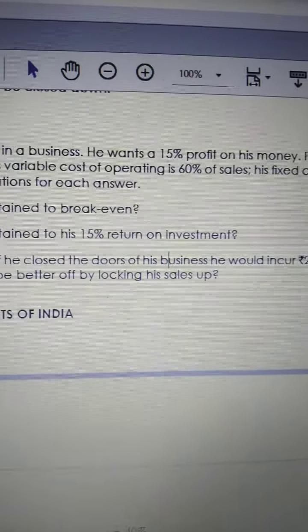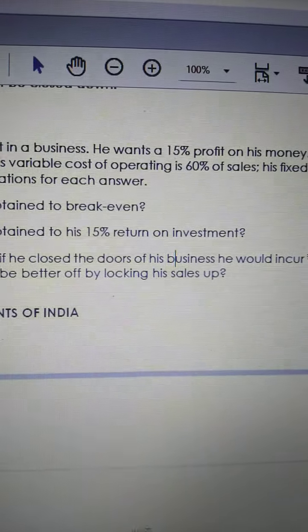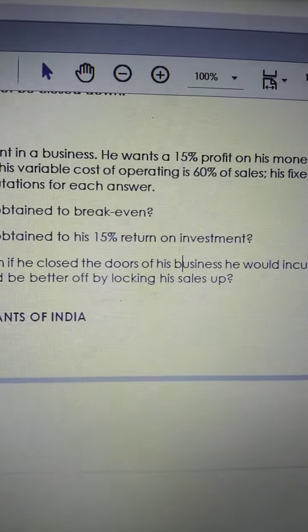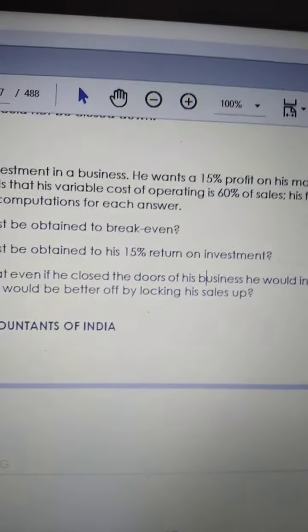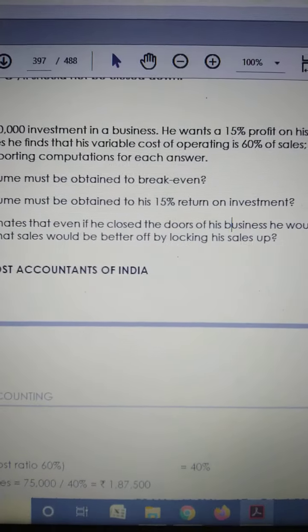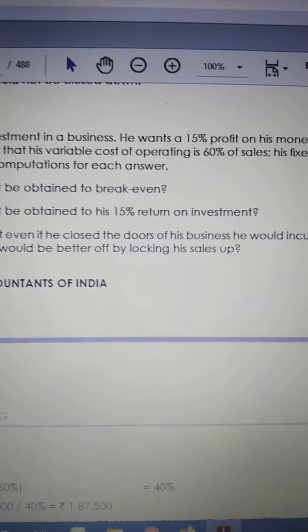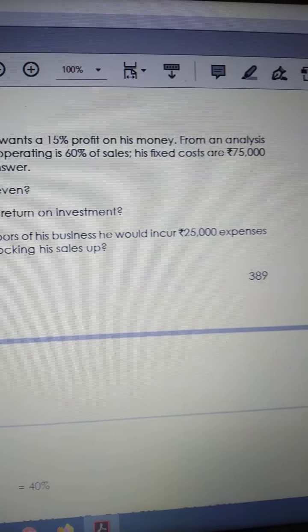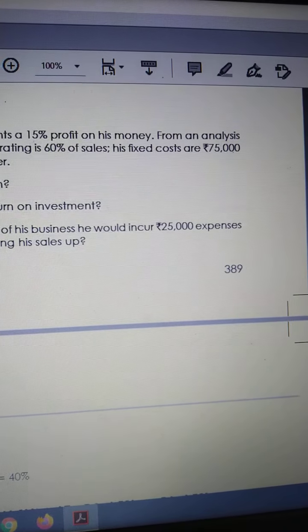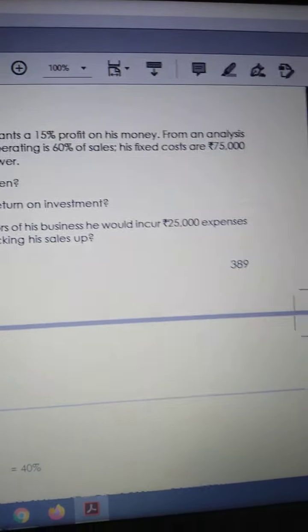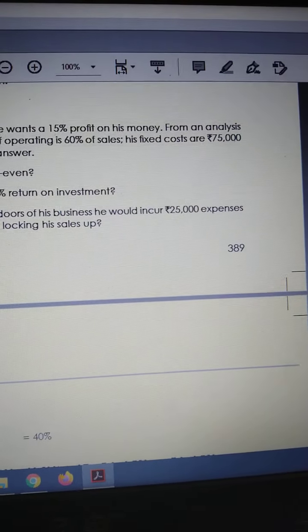So first we will solve the first question, then the second, and then the third. First is break even point, second is desired profit, third is break even point if my unavoidable expenses are 25,000 rupees. Okay, we'll solve the answers now.